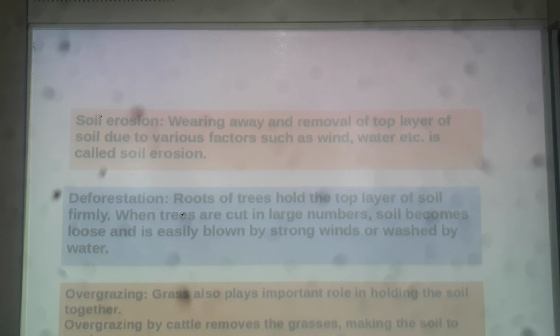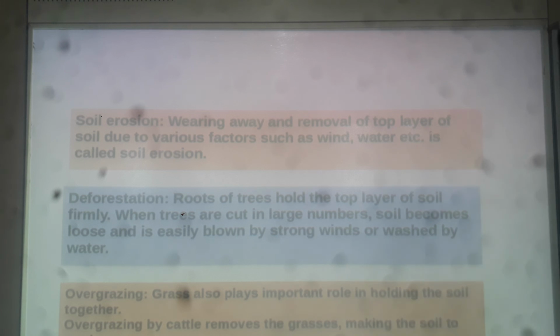So grasses play an important role in holding the soil together, in holding the soil firmly. And overgrazing by cattle, by animals, removes the grasses, making the soil get blown away, washed away by the rainwater, eroded away.